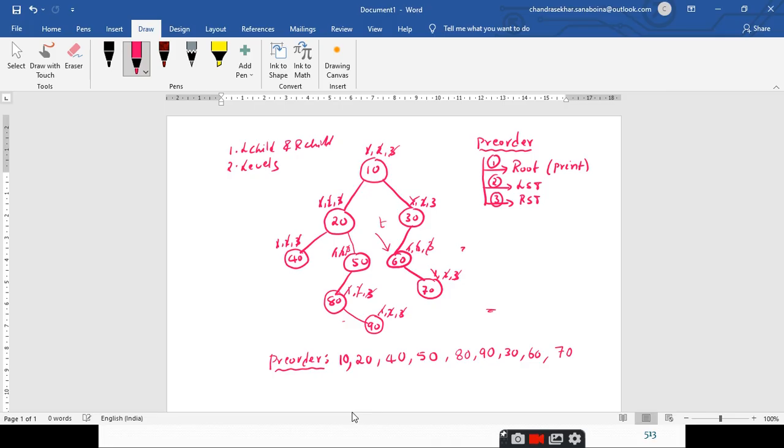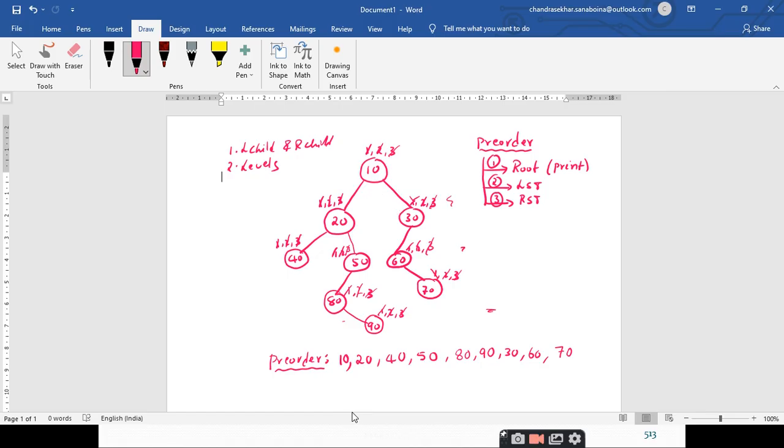At 60 also I am done with all the 3 steps. Go to its parent. At 30 also I am done with 2 steps, right? So I am left with the last step, that is traversing the right subtree. But 30 does not have any right subtree to traverse, therefore you just put a strike here.